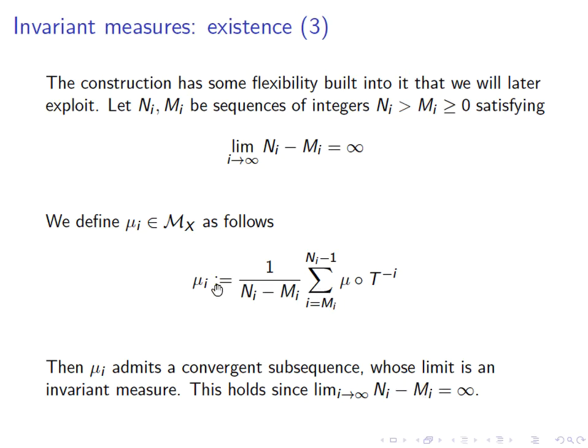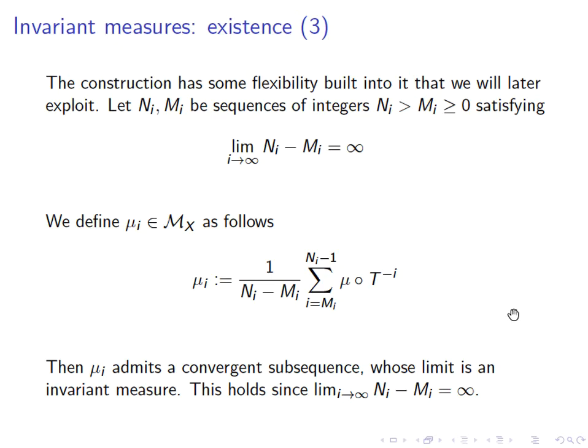So when we take the measure of some set E and subtract from it the measure of the set T inverse of E, we have this factor here, 1 over n_i minus m_i, which is a giant number, so 1 over it becomes a tiny little number, and that's what tells us that in the limit the measure is indeed invariant.